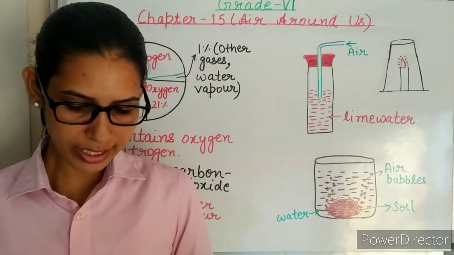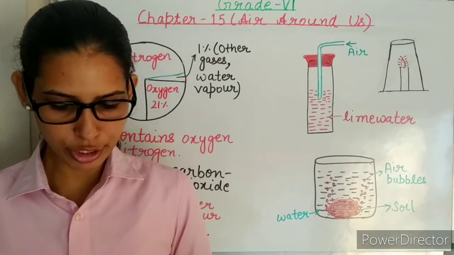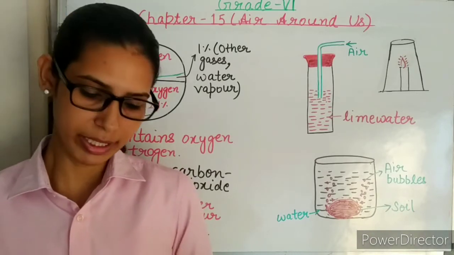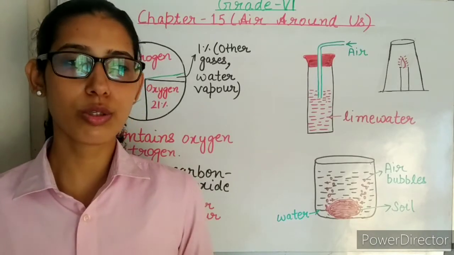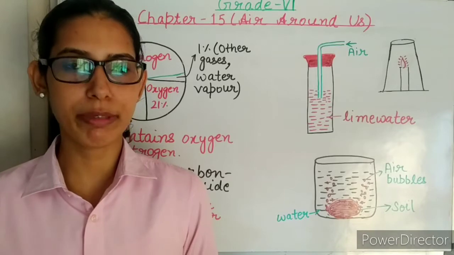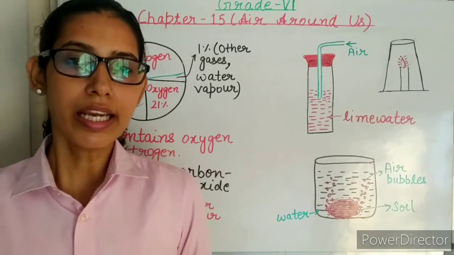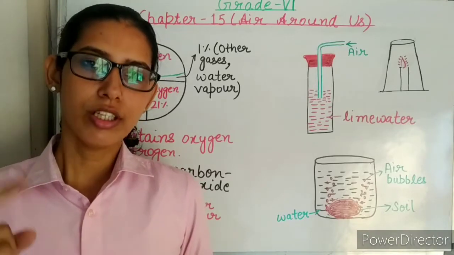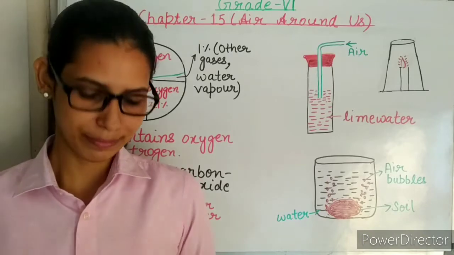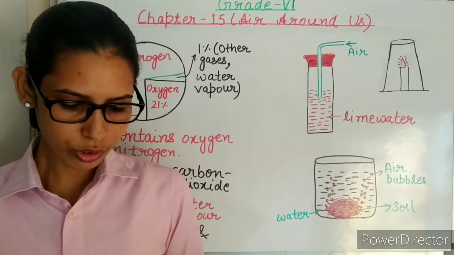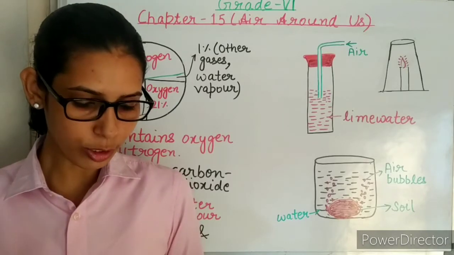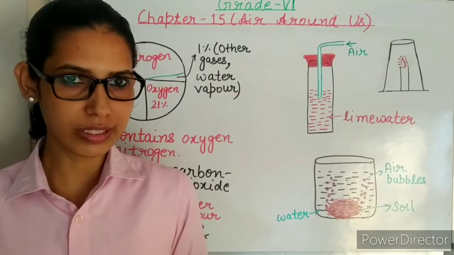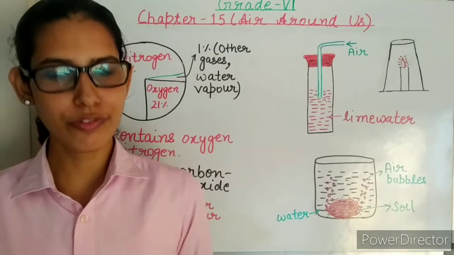Next, the ozone layer protects us from harmful ultraviolet radiations of the sun. Yes, it is a true statement. Chlorophyll is not essential for photosynthesis. It is false. Chlorophyll is a green color pigment present in all green plants. It absorbs the sunlight for photosynthesis. So chlorophyll is essential for photosynthesis, but here it is written that chlorophyll is not essential for photosynthesis. So this statement is false.